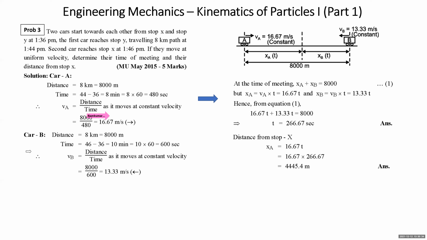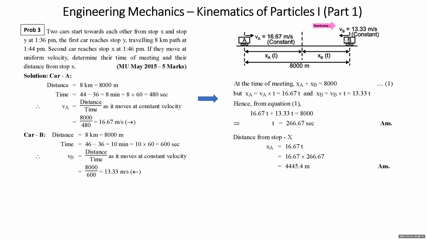Now, the same thing we talk about car B. Car B moves to the left, and the total distance covered by it from stop Y to stop X is 8,000 meter. Time available to it: it reached at 1:46, started at 1:36, so it took 10 minutes. Now the distance is 8,000 and total time is 600 seconds. So its velocity is 13.3. This way we got the uniform velocity of each car. Now in the diagram we have shown VA is 16.67, which you got here.